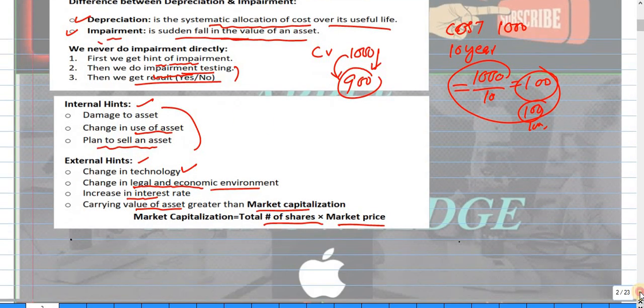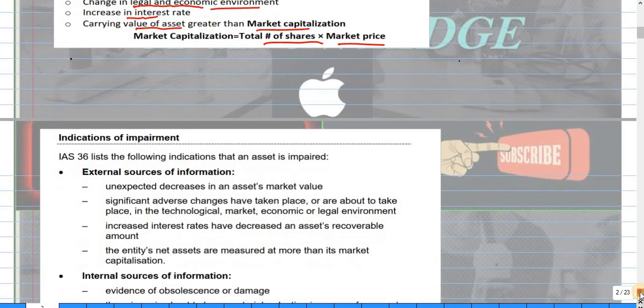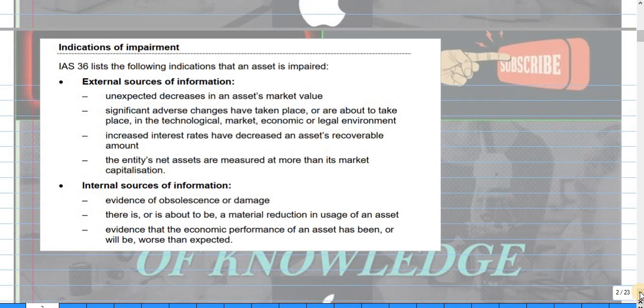Let's move on. We have some other thing, and this is just theory: the indications of impairment. IAS 36 lists the following indications that an asset is impaired. The first one is an unexpected decrease in the asset's market value. When there is an unexpected decrease in the asset's market value, it is an indication that the asset is impaired.